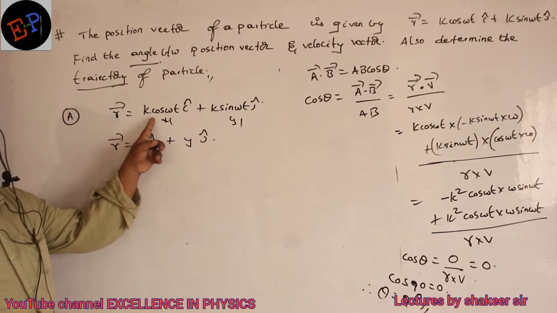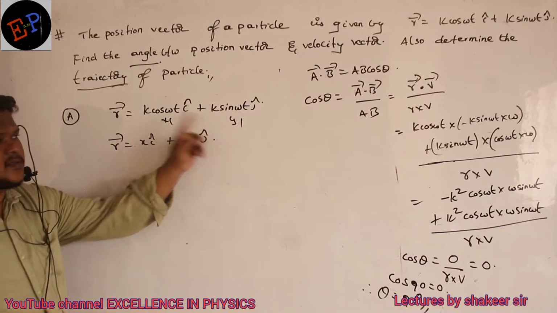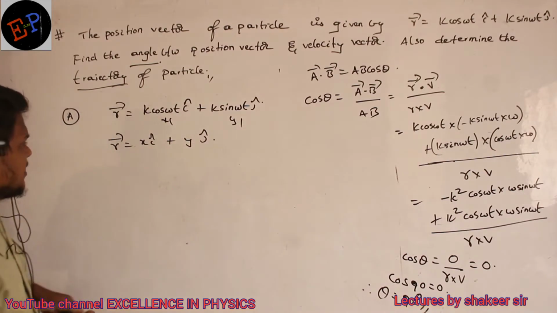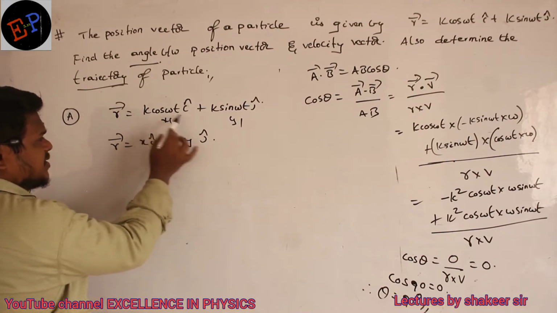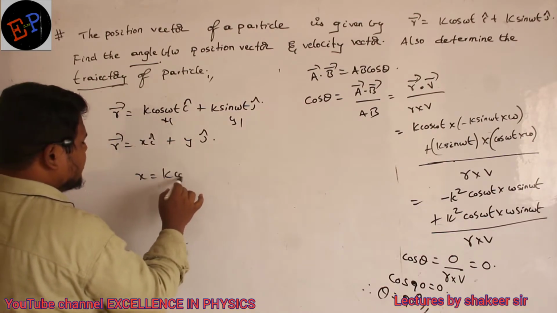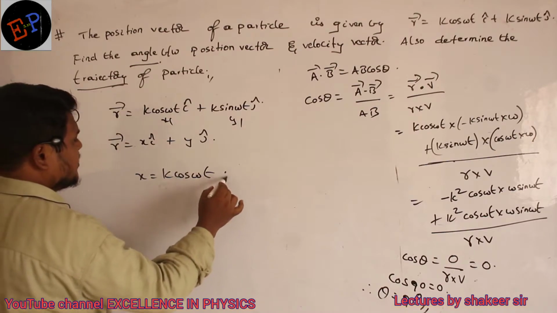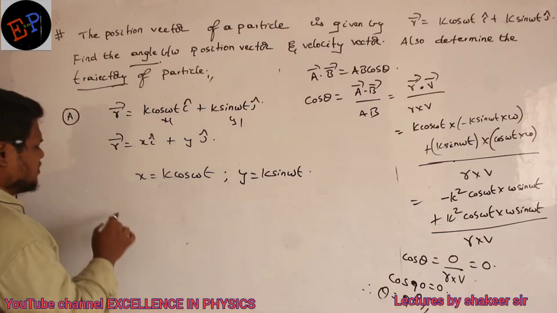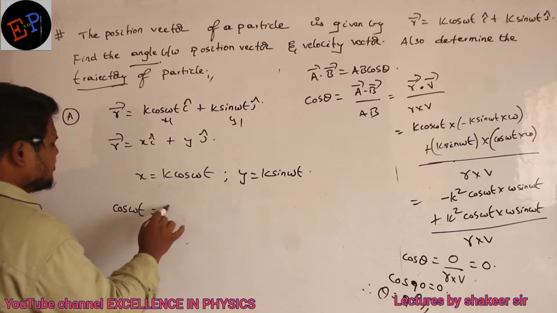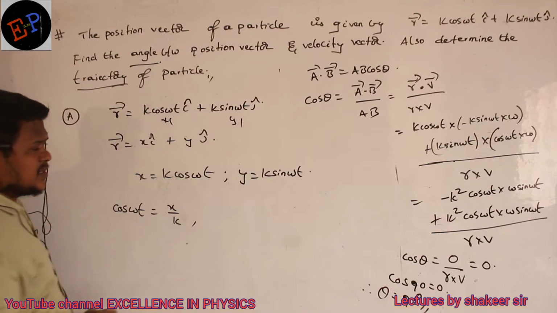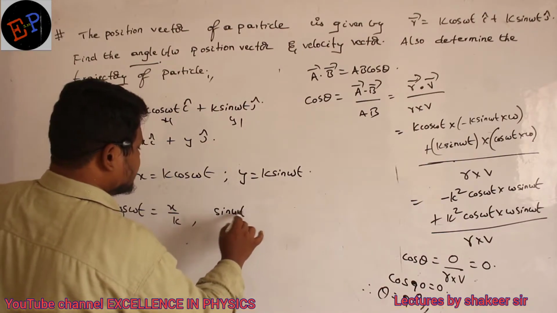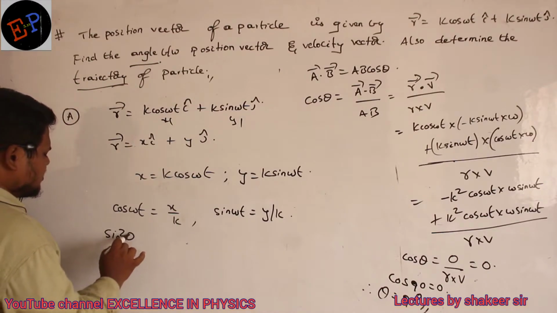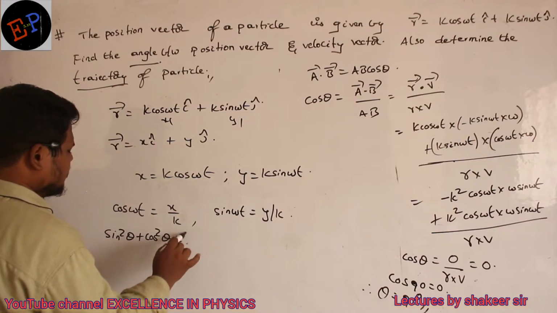Cos omega t, sin omega t. Sin squared theta plus cos squared theta. That's all. Clear? So therefore, can I write, x is equal to k cos omega t. And what is y? Y is nothing but k sin omega t. So cos omega t is nothing but x by k, and sin omega t is y by k. Clear? And we know that sin squared theta plus cos squared theta is equal to 1.